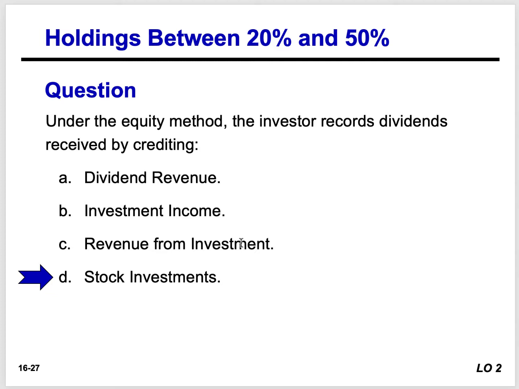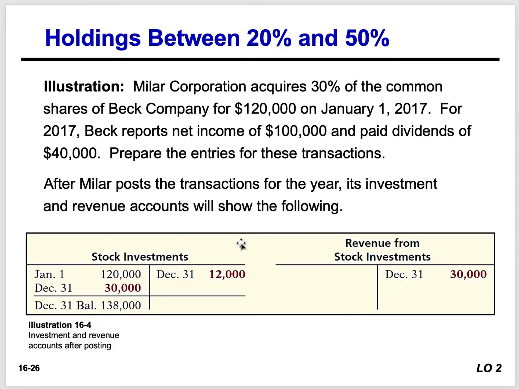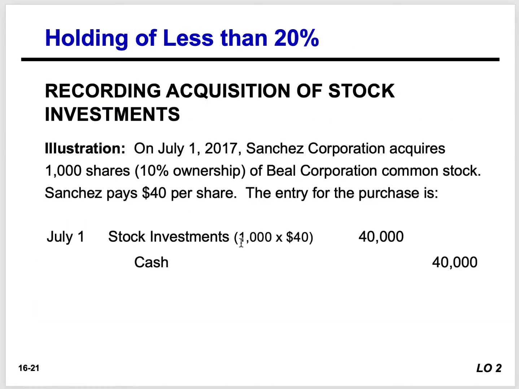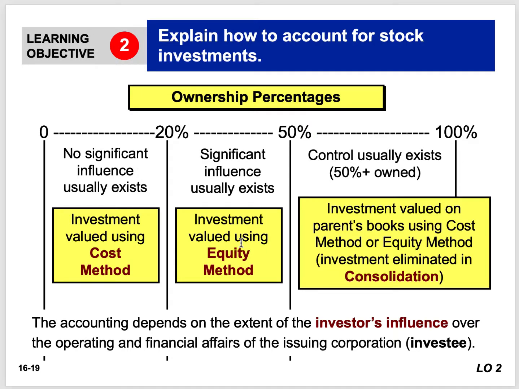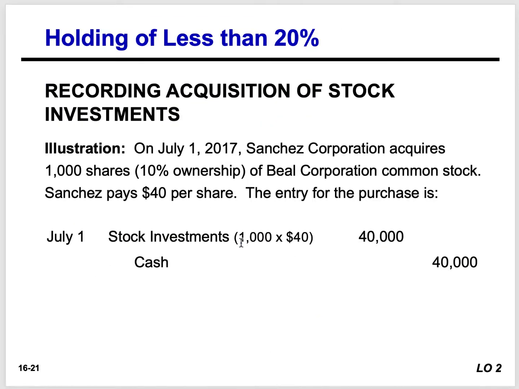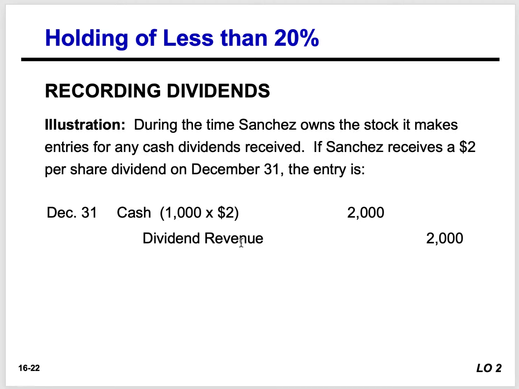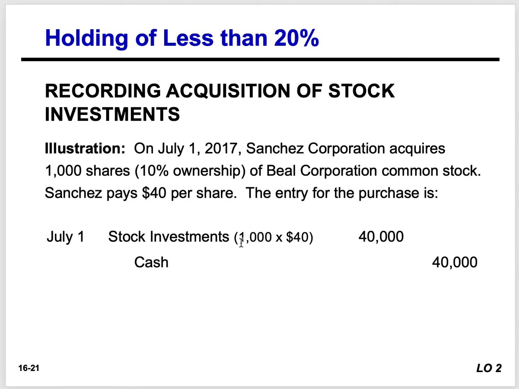So remember, under the equity method, the investor records dividends received by crediting what? Stock investment. So that's key, right? Let's go back here for a second, because I just want to break it down for you. What's the difference between the cost method and the equity method? Well, in the cost method, we don't book a percentage of that company's net income. That's number one. Cost method, we don't do it. Equity method, we do it.